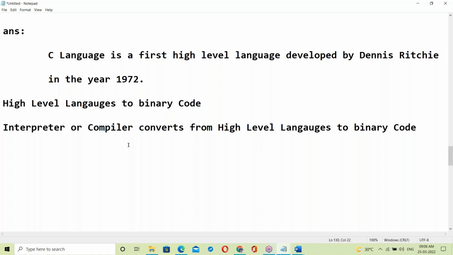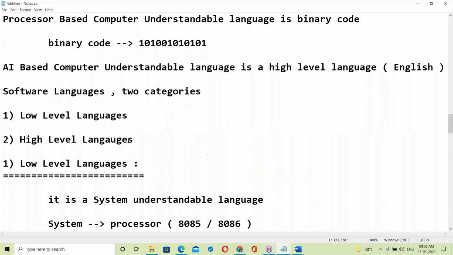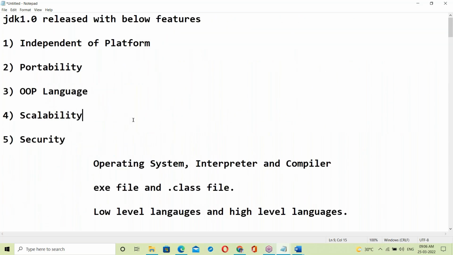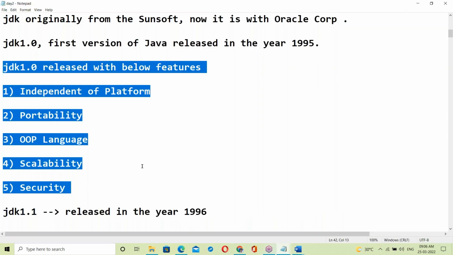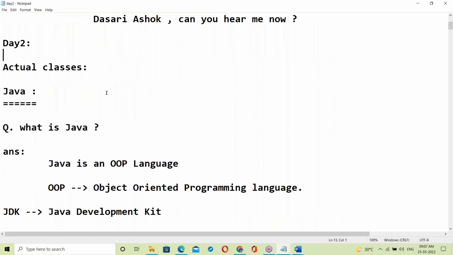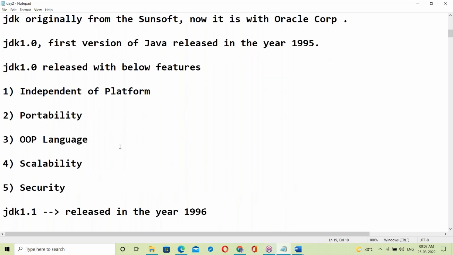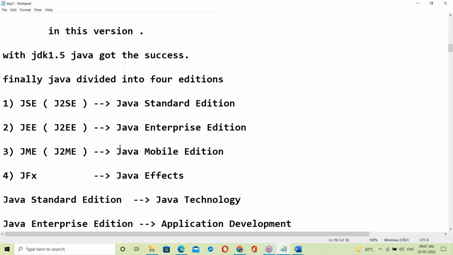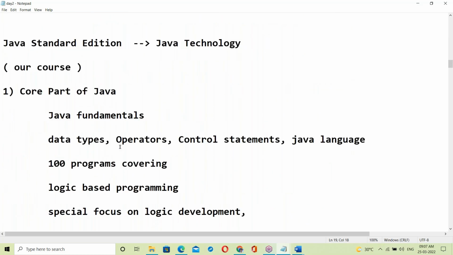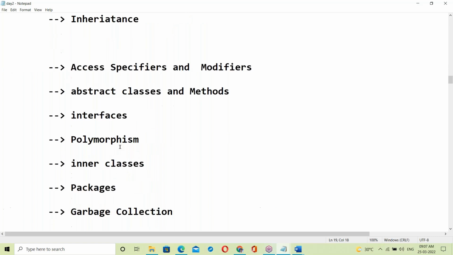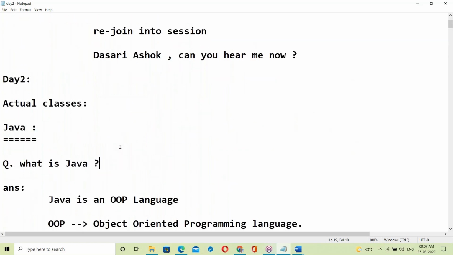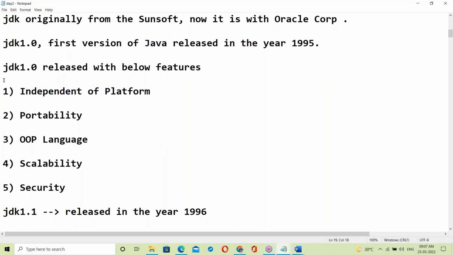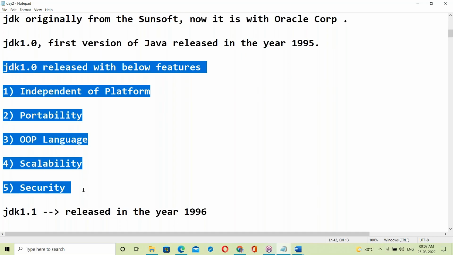Okay, one second. Let me review today's topic. Yesterday all that history was completed. Day 2, Java started, introduction given: the history, Java contents, Java popularity. The present position of Java and all that was explained very clearly yesterday. A lot of information was given. Today's topic is this topic.